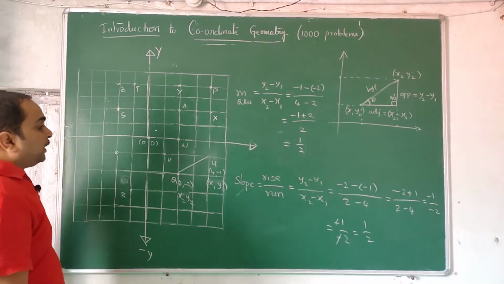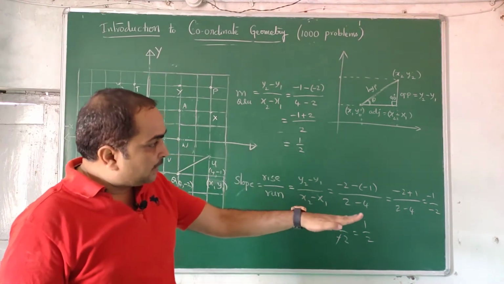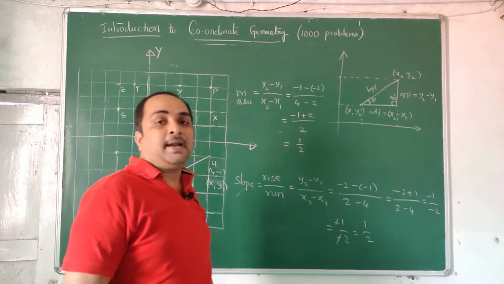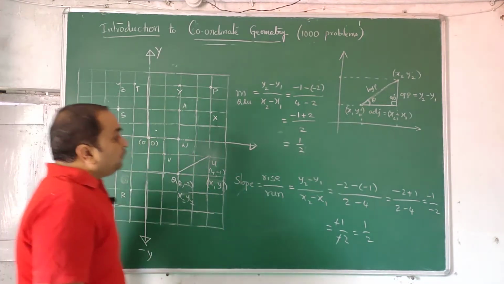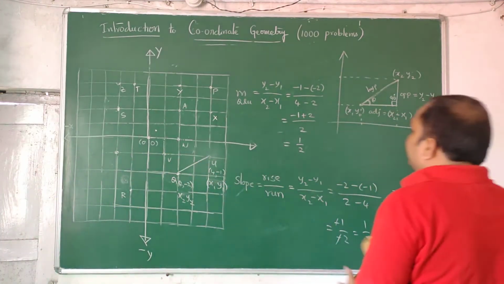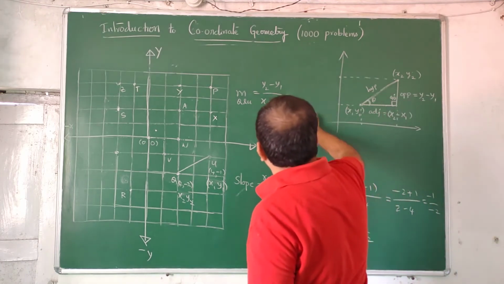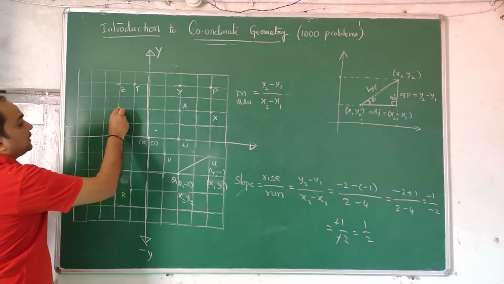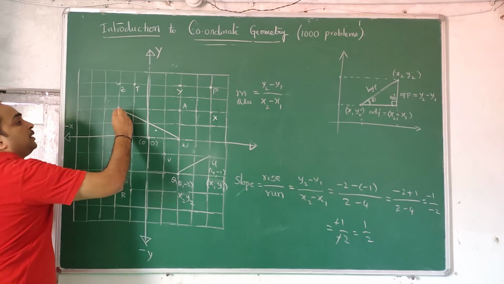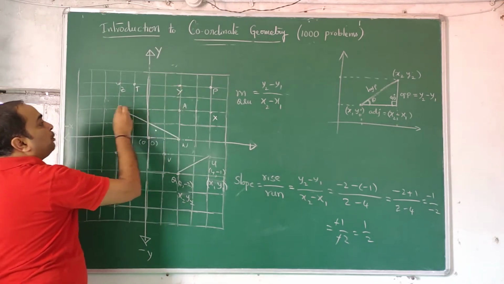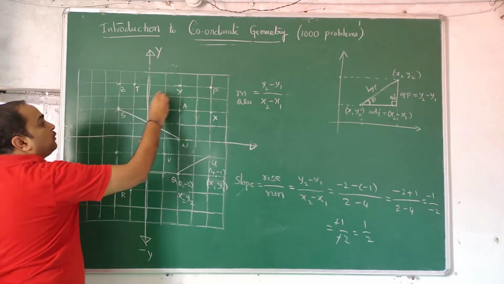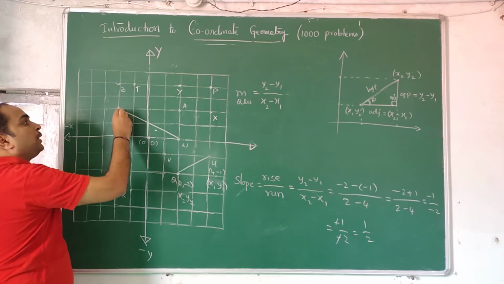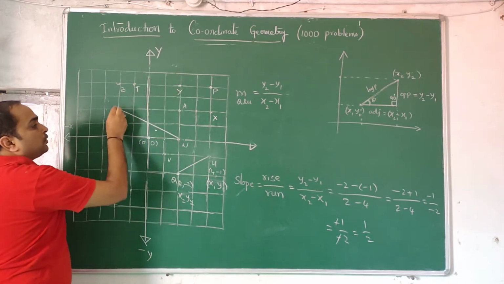If at all you have inclination like this, above the x-axis, that is positive slope. If you go down like this, that is called negative slope. Let us find one problem of negative slope. So consciously we take a line which is inclined downward, not inclined upward. So I have to take some points. Let me take S and W. S and Y is a positive slope, S and A is zero slope, S and Z is infinite slope, S and T is higher slope than SY. So this is a negative slope.